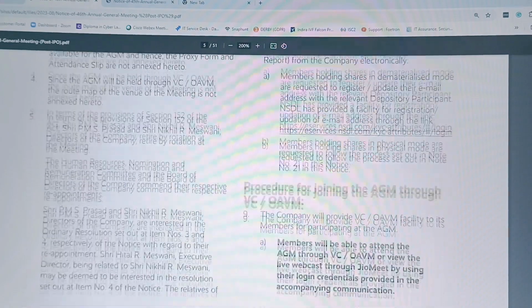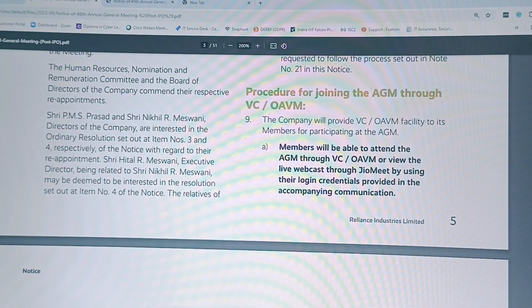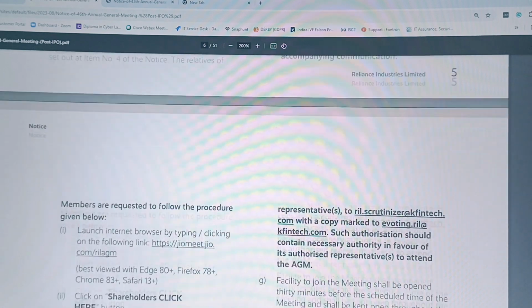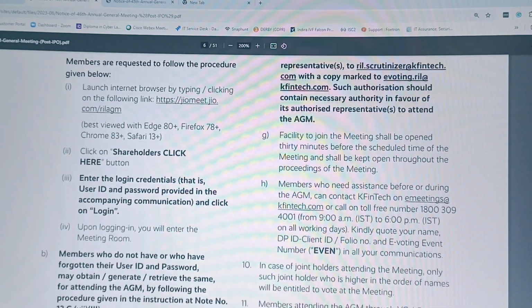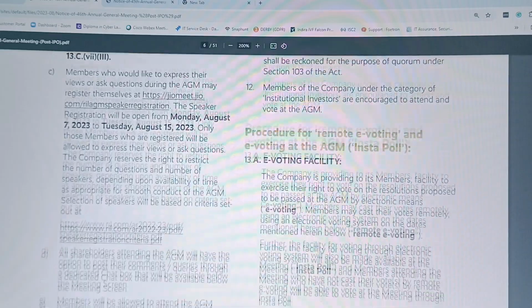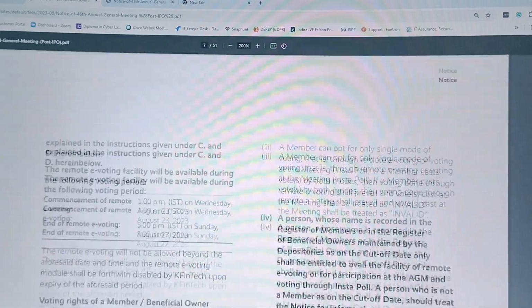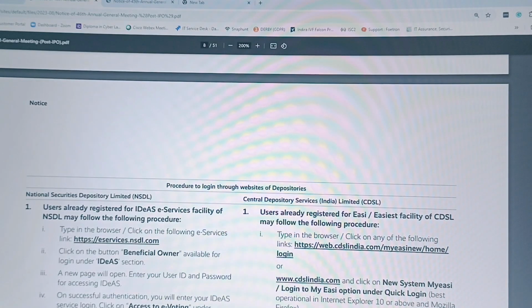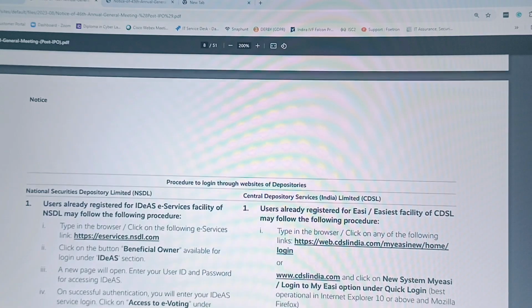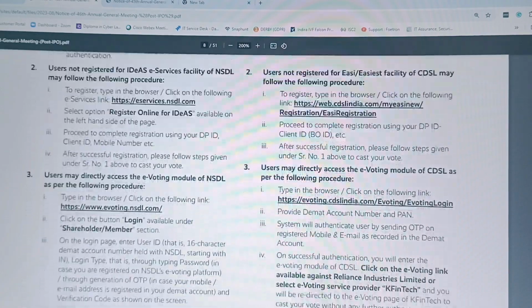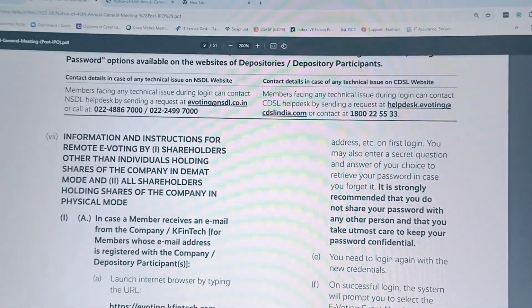Okay, coming to the next, here they have mentioned the procedure for joining the AGM through VC or other audiovisual means. Coming to the next, the procedure for e-voting. After this you will find the explanatory statement. So I'm just keeping these points; you can check them yourself if you want to see them in detail. Okay, I'm skipping the pages.